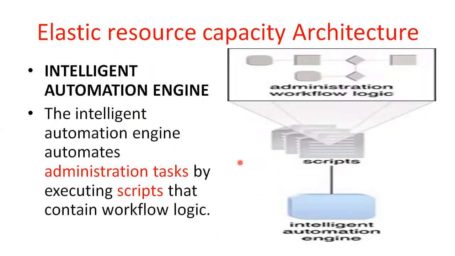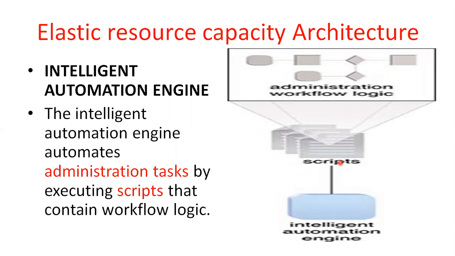In this elastic resource capability architecture, you will use an intelligent automation engine. What is an intelligent automation engine? This intelligent automation engine is always executing scripts. That means this engine dynamically executes different programs and automates the administrative tasks.